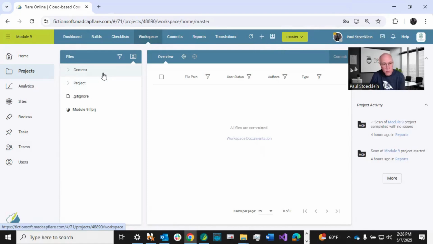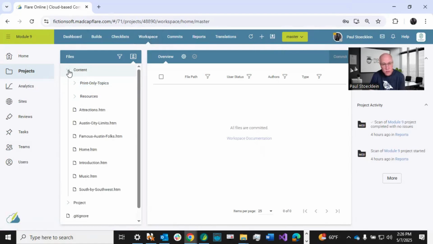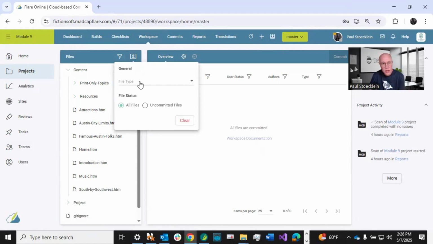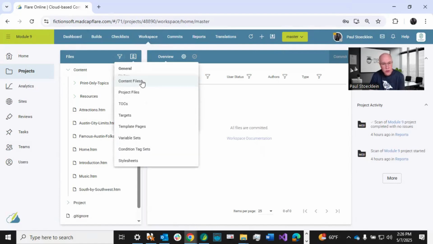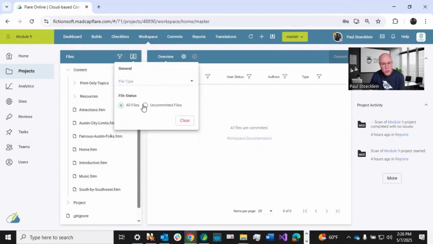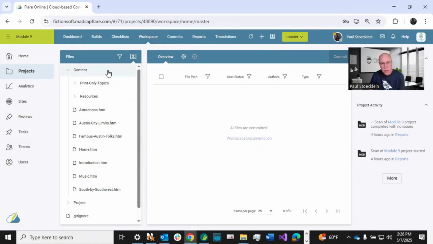And then over here on the left where I've got my file tree, of course, I can expand and collapse and get to any files that I want. I've got this filter here, which is also useful. So I could narrow this down on the types of files that I want to see in this file tree. And I could also limit it to uncommitted files as opposed to all the files in here. This button right here opens up this workspace area, and we're going to come back to this. Right now, this workspace area is empty, but you're going to see this populate as we start working.